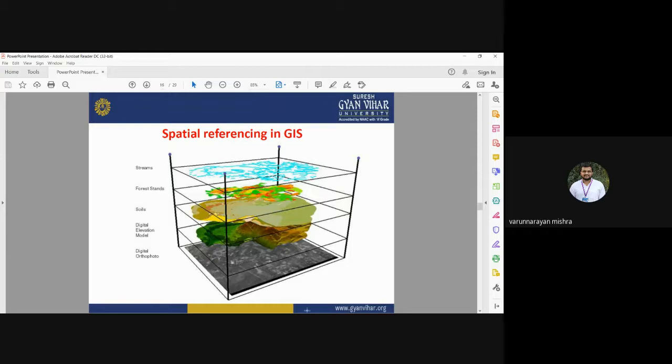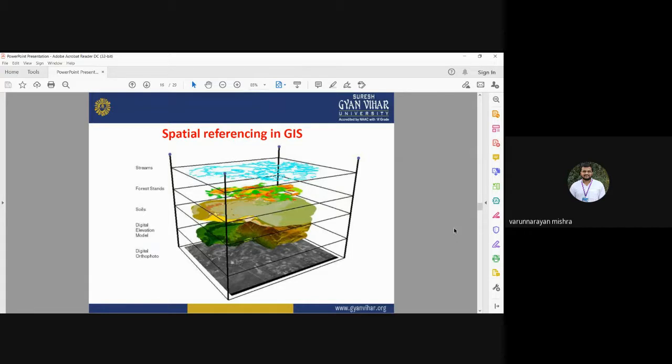So here you see there is a first layer, first data set related to stream, then forest, land, soil, digital elevation model, and digital orthophotograph. These are 5 different layers. Means you can also integrate raster data set with the vector data set. Here you see digital elevation model and digital orthophotograph. These are the raster data sets. Okay, whereas the soil type, forest data set, and streams are the vector data sets. So you can integrate raster and vector data sets into a single layer using spatial referencing in the GIS.